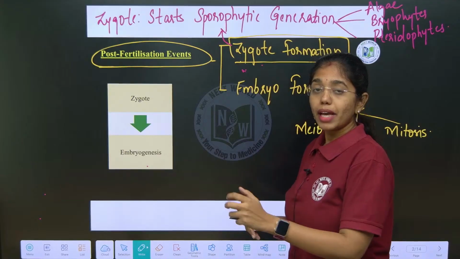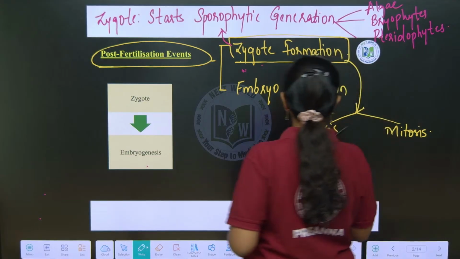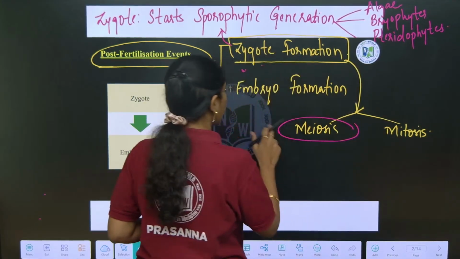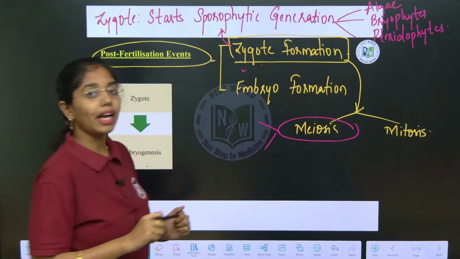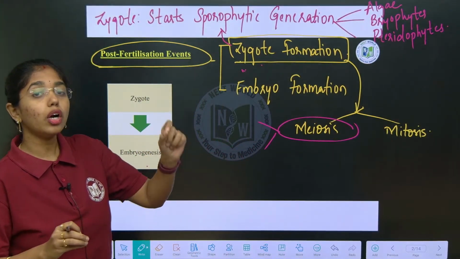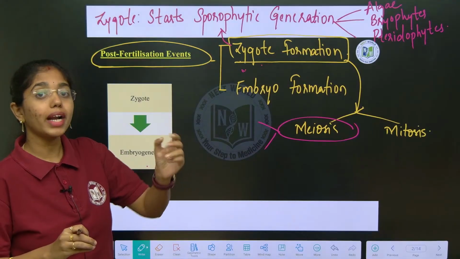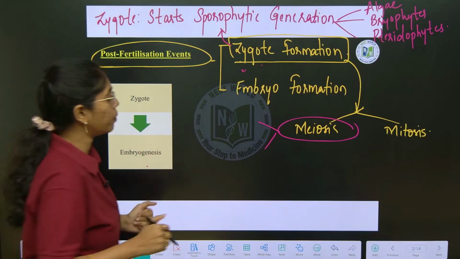Haplontic life cycle. In that, zygote is the cell which is diploid and that undergoes zygotic meiosis.